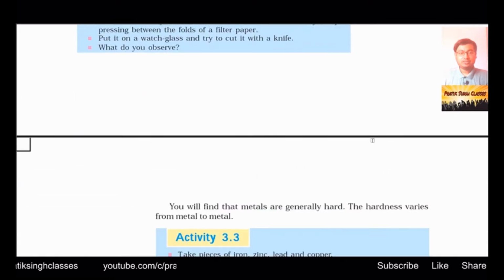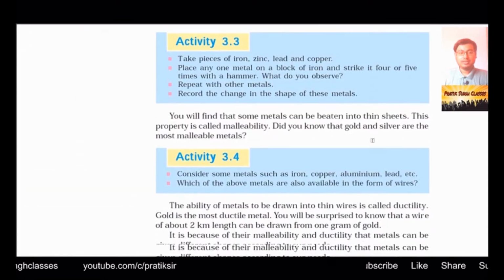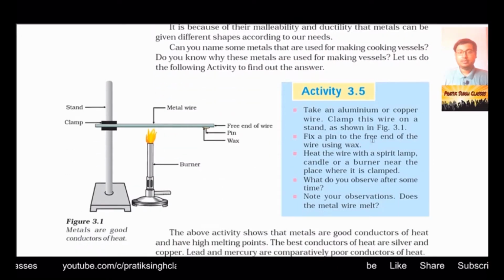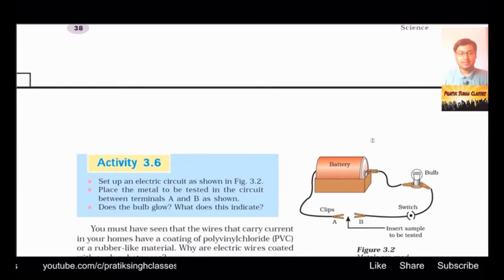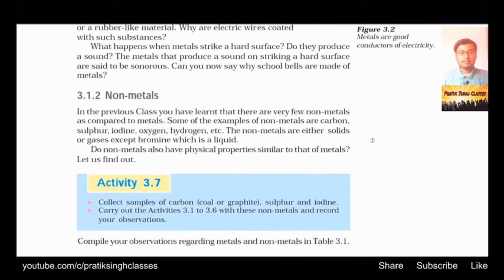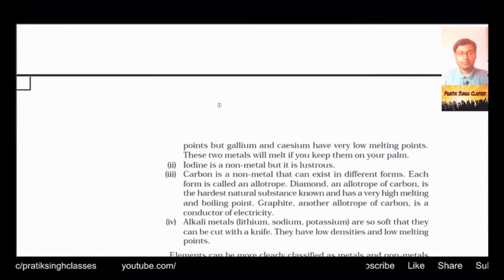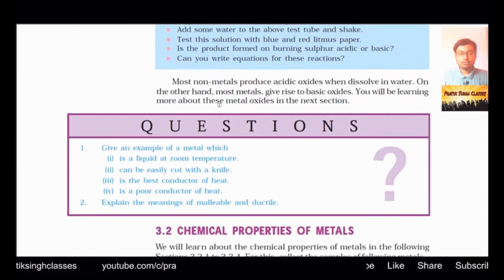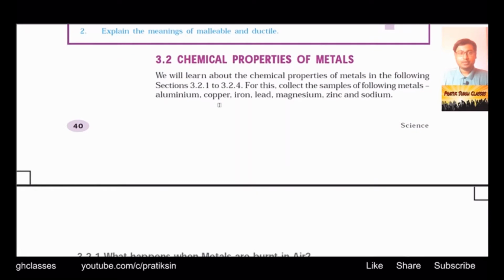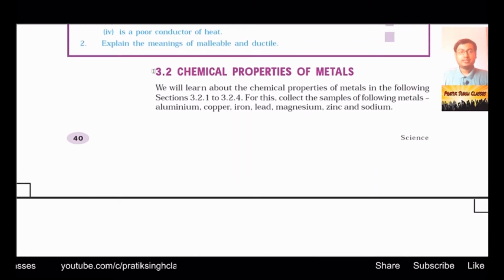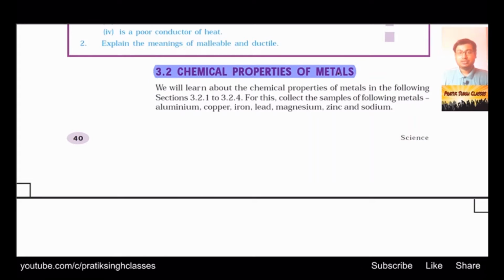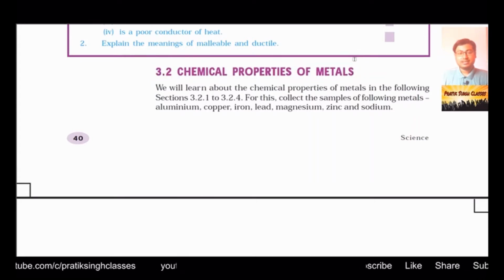In the previous video we have seen a lot of interesting things, we have learned a lot of things, we have done a lot of activities. Till section 3.1.2, that is about non-metals, we have studied. Today we will start from section 3.2, that is chemical properties of metals. Let us come to that portion. This is going to be very interesting. Please listen till the last and enjoy learning.